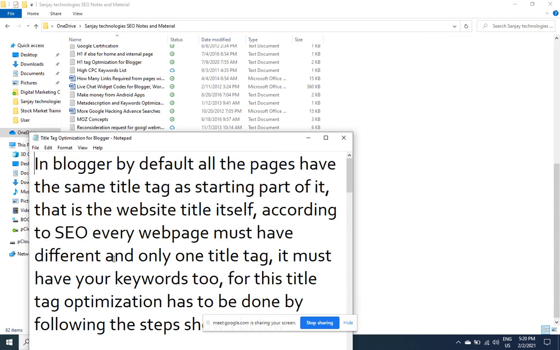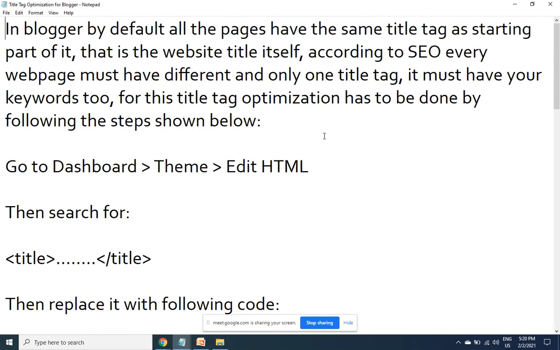What change is required is clearly explained in this file. By default, all the pages have the same title tag as the starting part of it. That is the website title itself. According to SEO, every web page must have a different and only one title tag. So it must have your keywords too. So for this, title optimization is to be done by following the steps below.